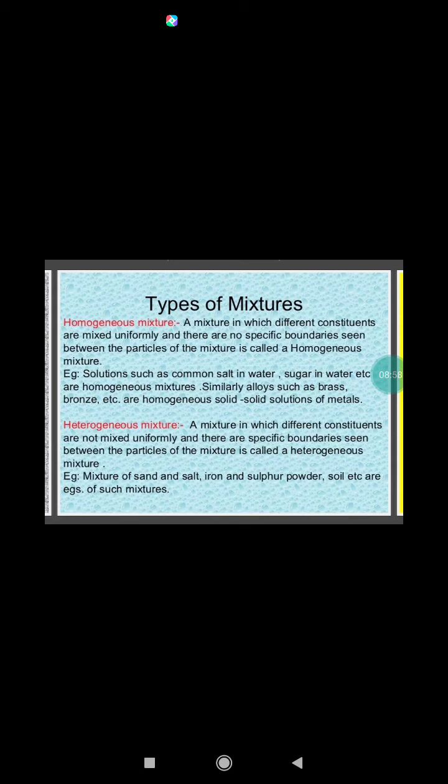A heterogeneous mixture does not have uniform composition throughout its mass. Examples: a mixture of sand and sugar, a mixture of iron filings and sulfur powder, gunpowder, mixture of oil and water, mixture of sand and water, etc.